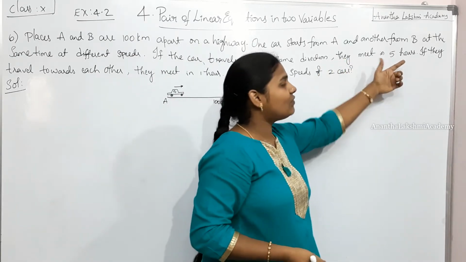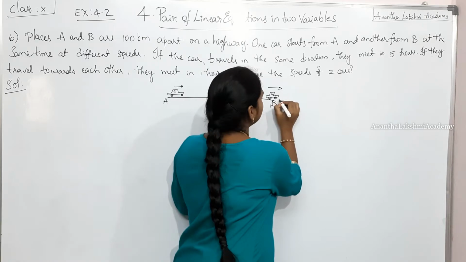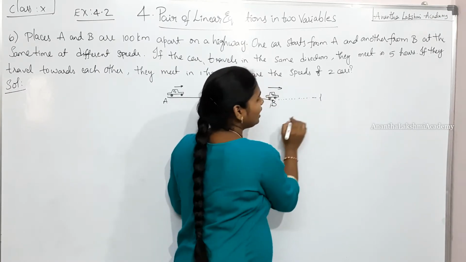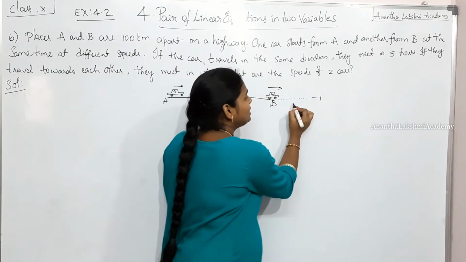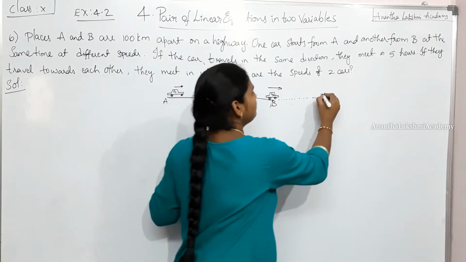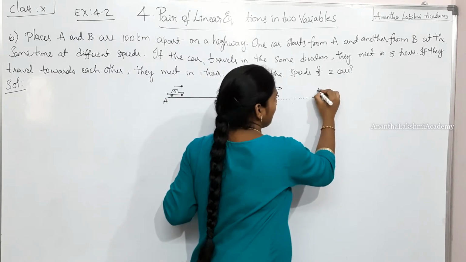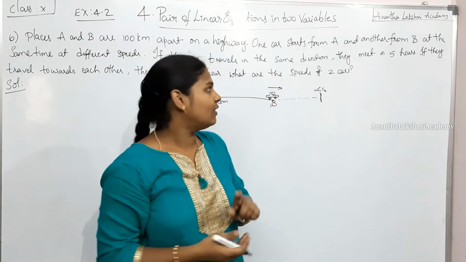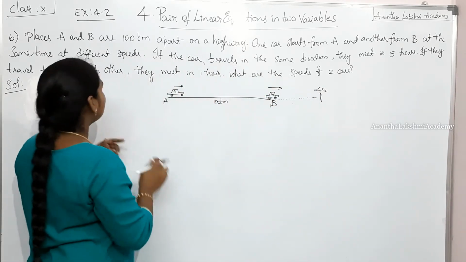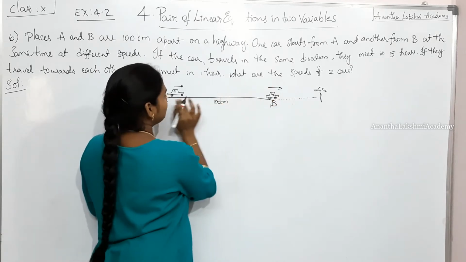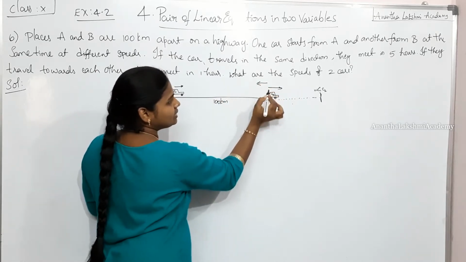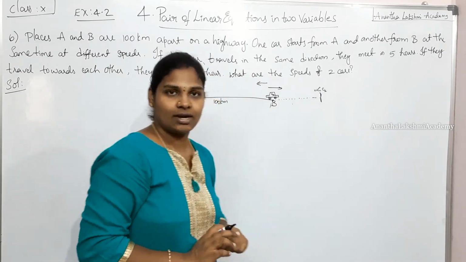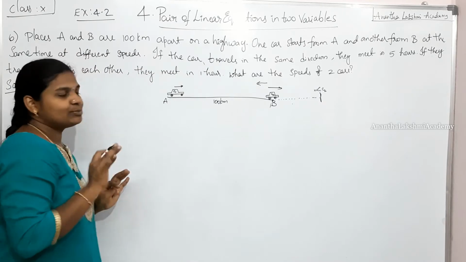They meet in 5 hours. Let us suppose they are meeting at a point here. In how many hours? They are going to meet here in 5 hours. C1 and C2 are going to meet at this point in 5 hours. If they travel towards each other, so A is traveling this way, B will be traveling this way, then they meet in 1 hour. What are the speeds of the 2 cars? We have to figure out the speeds of the 2 cars.